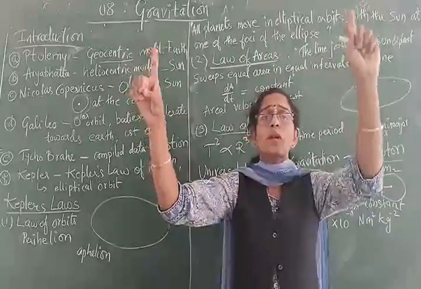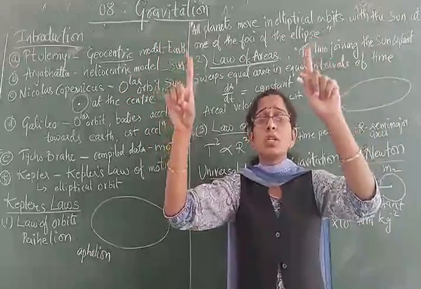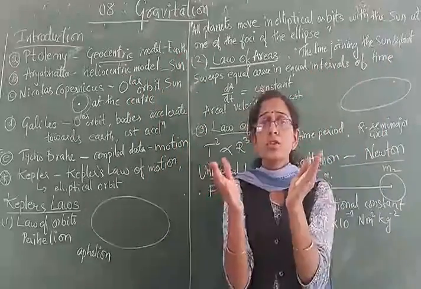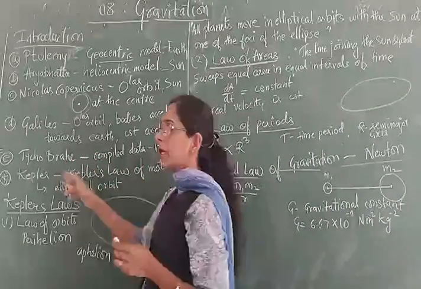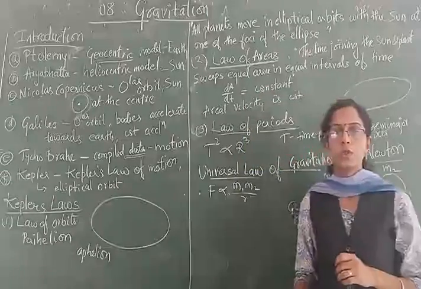One planet, Mercury, and the Earth will be closer at this duration of the year, and they will be farther at this duration of the year. So this observation was made by whom? Tycho Brahe, and he gave some data related to the motion.